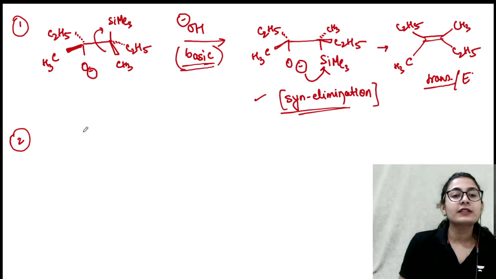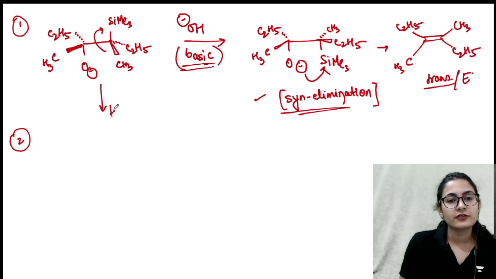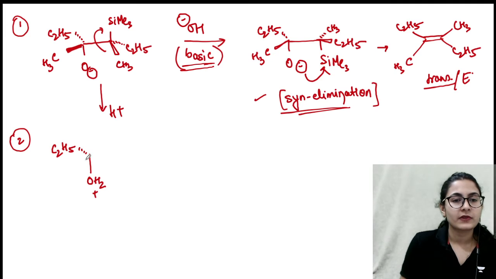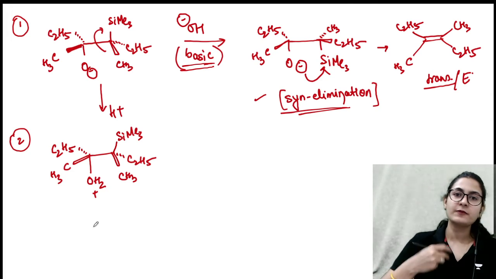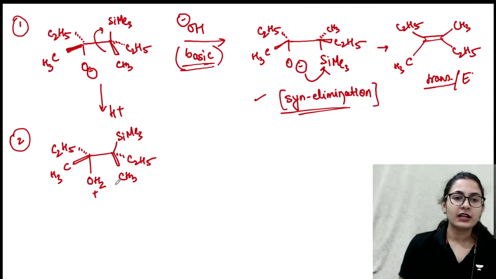Now, the same molecule I'm going to take in the presence of acid. What will happen, guys? In the presence of excess acid, it becomes OH2 positive. Now somebody has to attack over silicon. If the oxygen has become positive, it cannot attack over silicon. So who is going to attack over silicon?